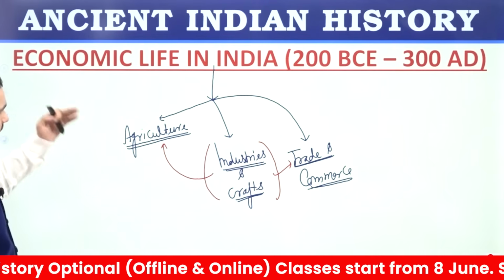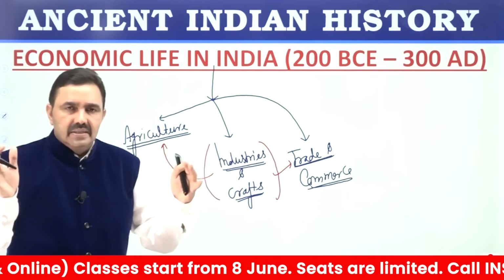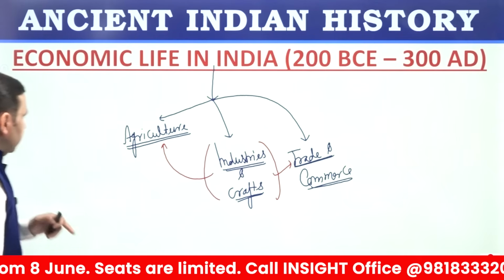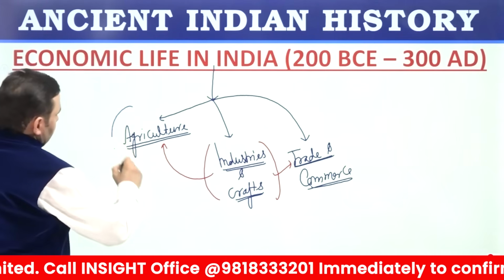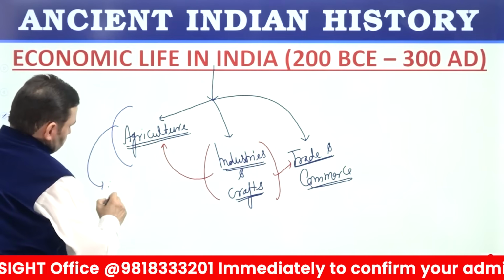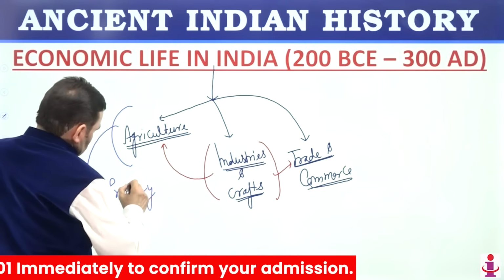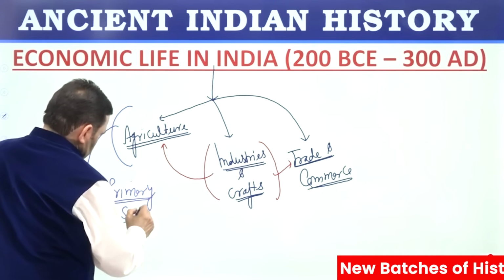During this age, so agriculture, industries, trade, there was a fine balance among these three different sectors of economy. When you see sectors of economy, agriculture and allied activities are known as primary sector.